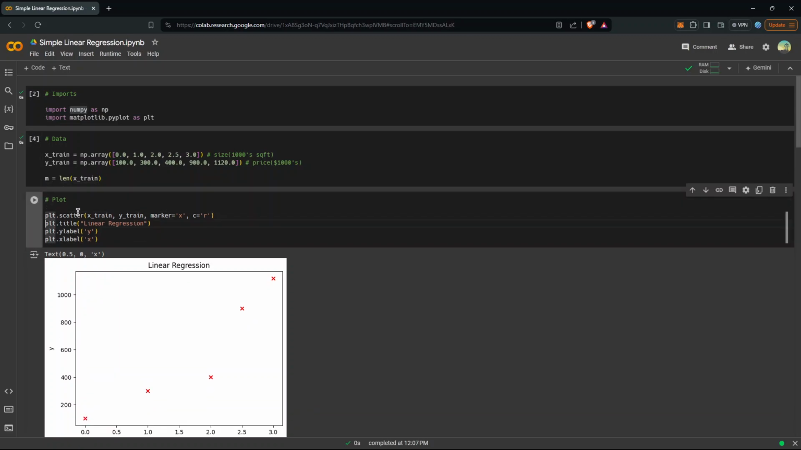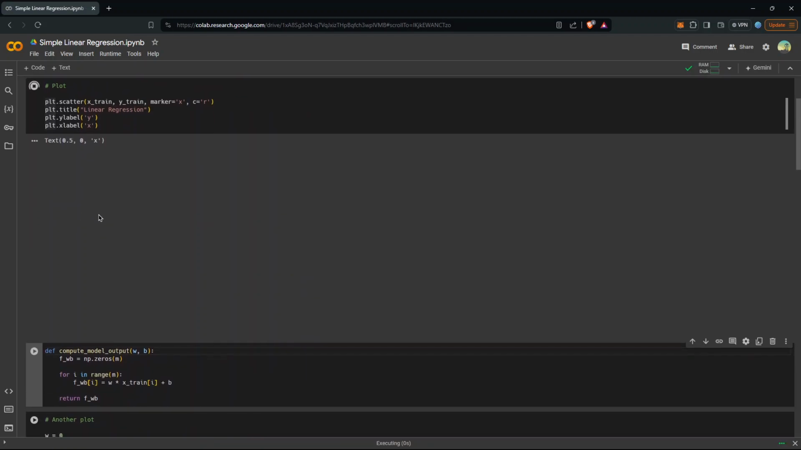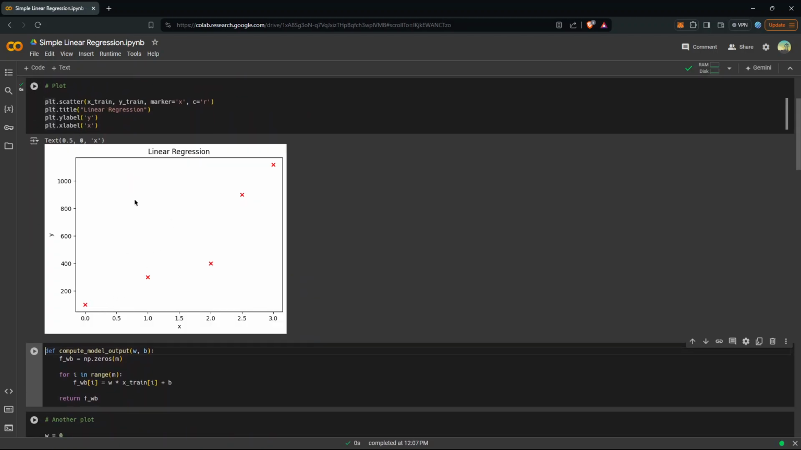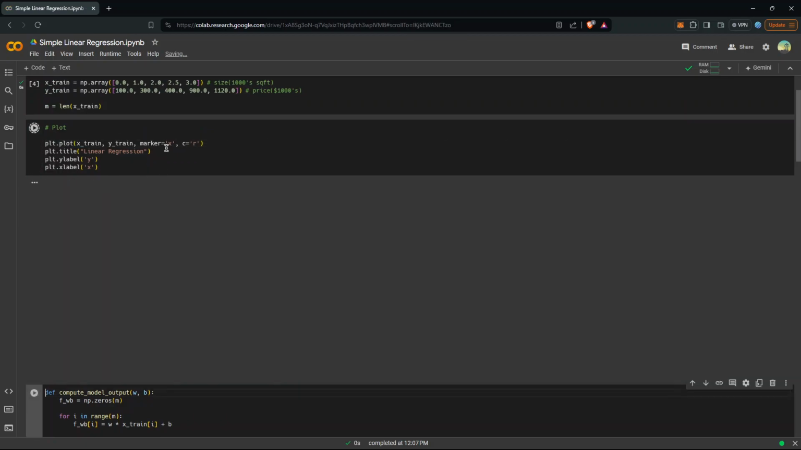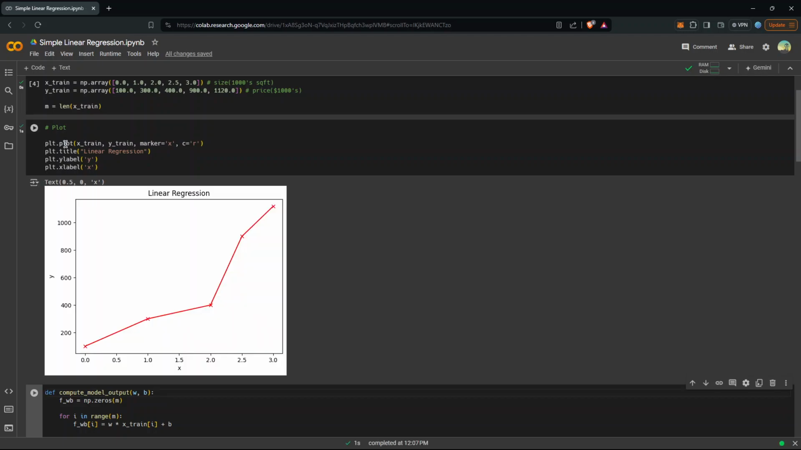Let's plot this data. And as you can see, it's a scatter plot. And here it is. As you can see, this is close to 100. This is 200. So this will be somewhere around 100. This is our data. And if we try to plot this line, this is what it looks like. Let's just go back to the scatter plot.